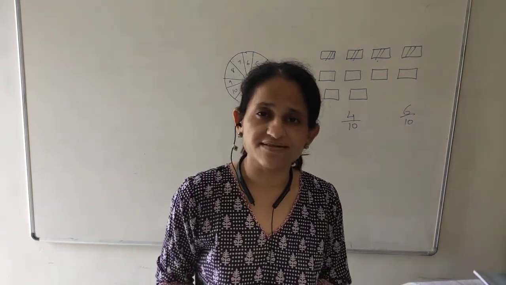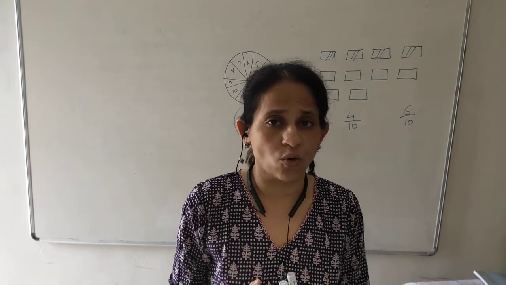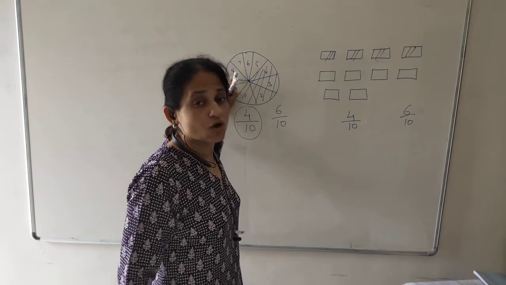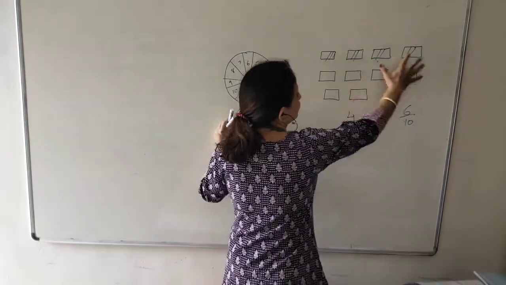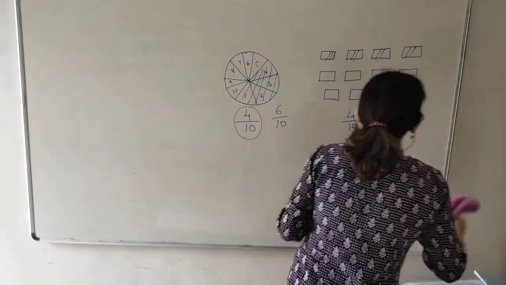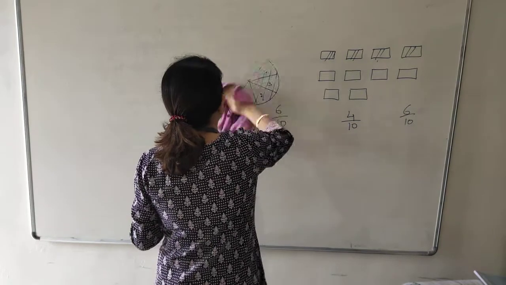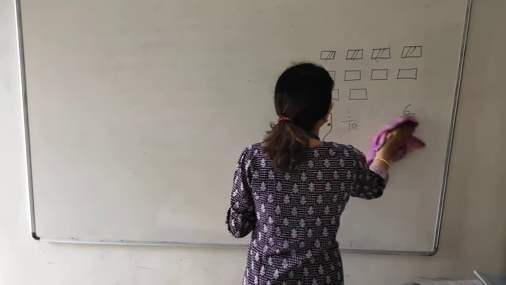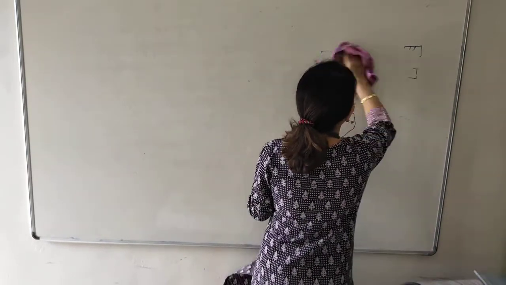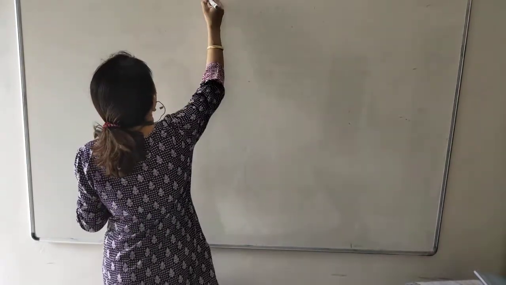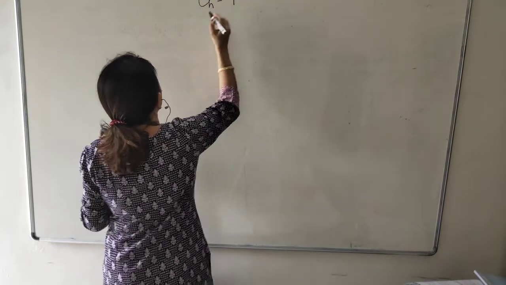So fraction means it is a part of a whole. A whole may be a single object, just like a cake, or a group of objects, just like a group of pastries. So, when we write the definition of fraction, we will start on a new page. New chapter always starts from a new page with black pen. Give the heading chapter number 7, fractions.